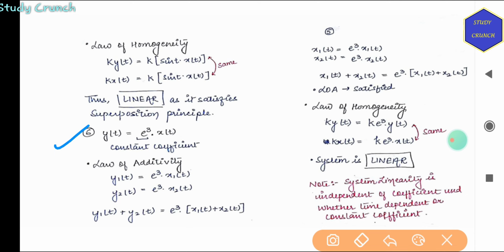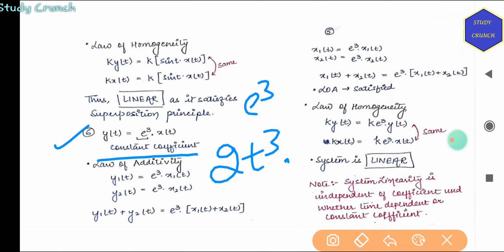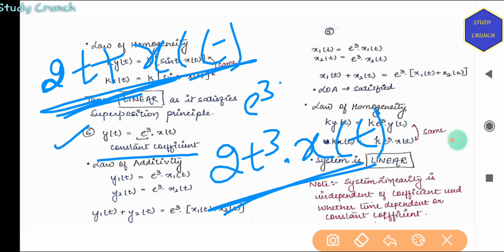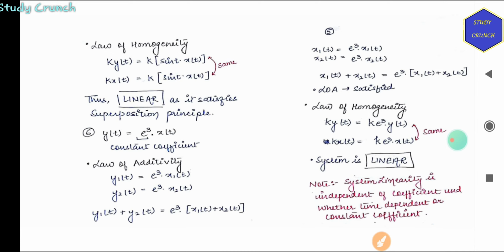y(t) is equal to e cube into x(t). Now we have a constant coefficient. Remember, system linearity is independent of the coefficient used, whether it is time dependent or time independent. This will be a linear system. Even if we have 2t cube multiplied with x(t), this will be a linear system, but where there is an added or subtracted quantity, it will be a non-linear system.